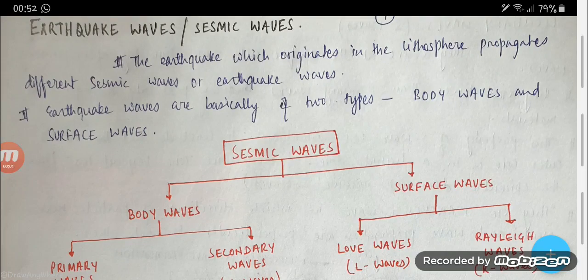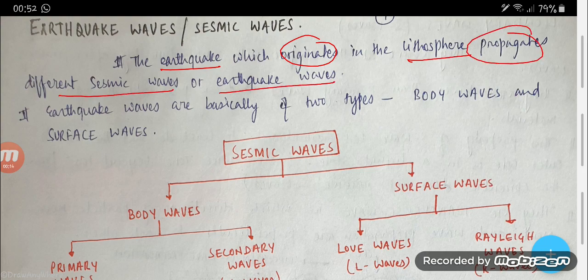Friends, today we are going to learn about earthquake waves, or seismic waves. So what are earthquake waves? The earthquake waves originate in the lithosphere and propagate as different seismic waves. It means when an earthquake originates in the lithosphere, it propagates different seismic waves to the different body parts, or the earthquake waves which we feel.